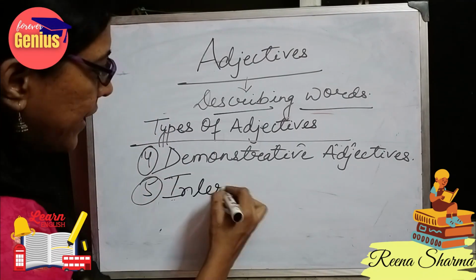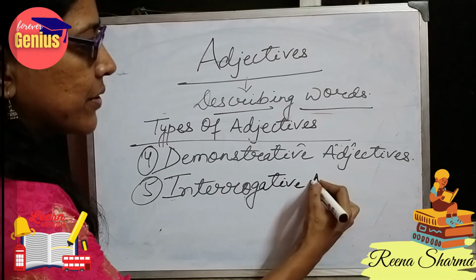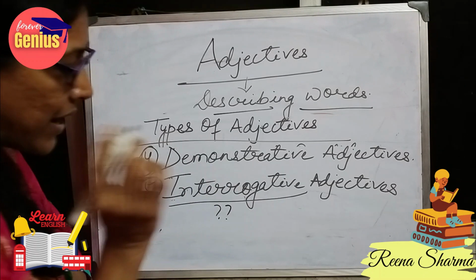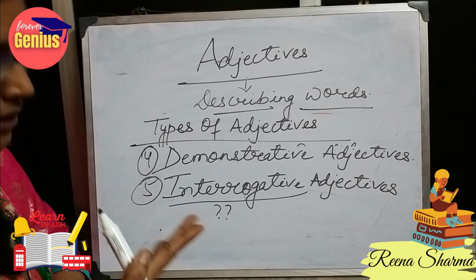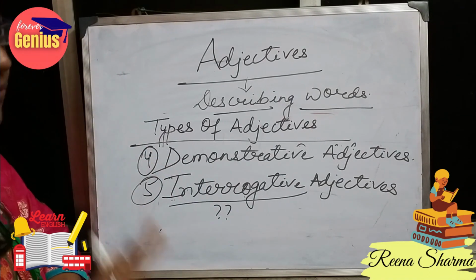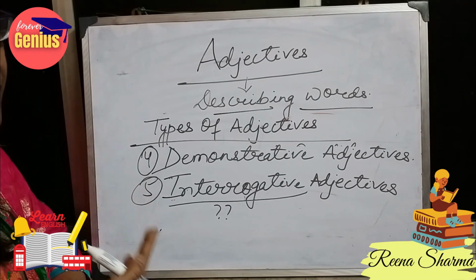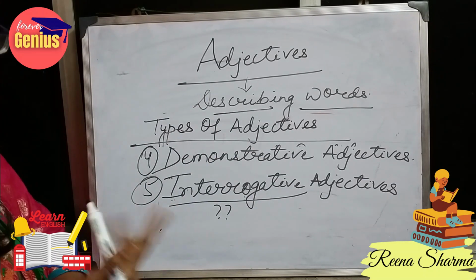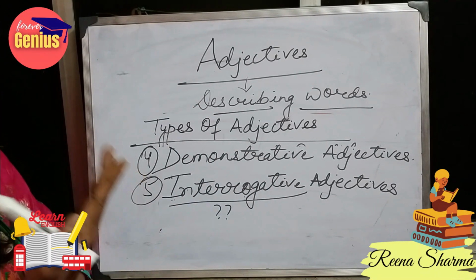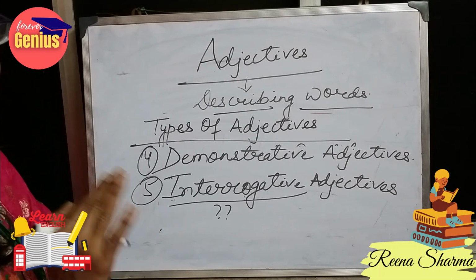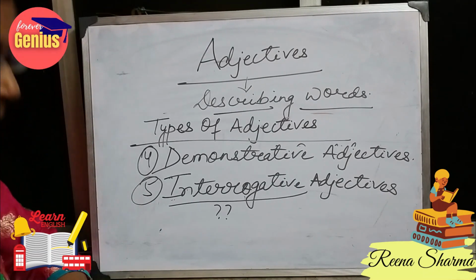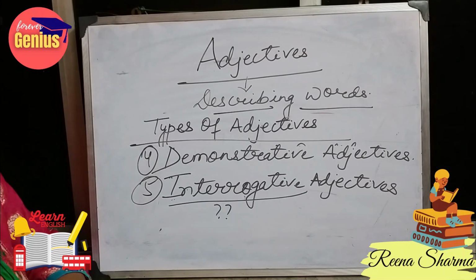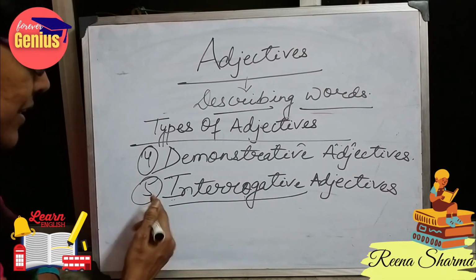Fifth comes interrogative adjectives. What are interrogative adjectives? Interrogative means question mark. When I ask questions with words like which, whose, what, related to the noun, that is known as an interrogative adjective. Like, what is your name? I am asking someone about his name, so what is the question. Which subject do you like the most? So which is a question. That is an interrogative adjective.